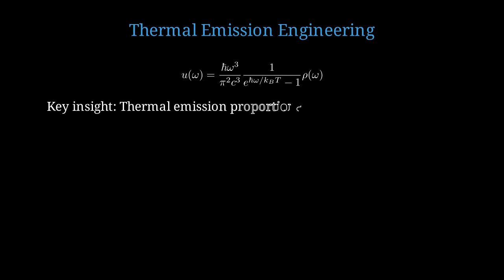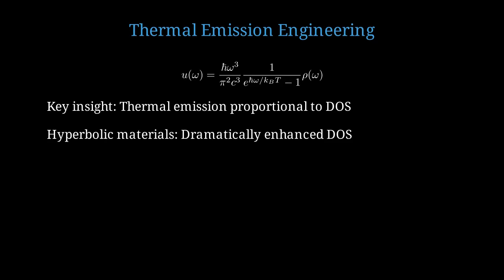Let's now explore how hyperbolic metamaterials revolutionize thermal emission. This connects to Planck's law and the photonic density of states. The spectral energy density follows Planck's law, which is h bar omega cubed over pi squared c cubed times 1 over exponential of h bar omega over kBT minus 1 times the density of states rho omega. The key insight is that thermal emission is directly proportional to the photonic density of states. More available electromagnetic modes means more thermal radiation. Hyperbolic metamaterials have a divergent density of states due to the open isofrequency contour. This can enhance thermal emission by orders of magnitude at specific wavelengths.